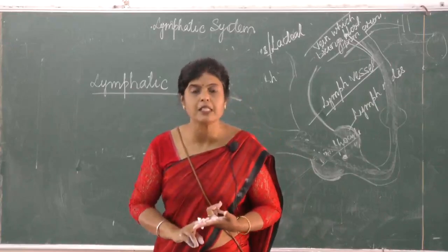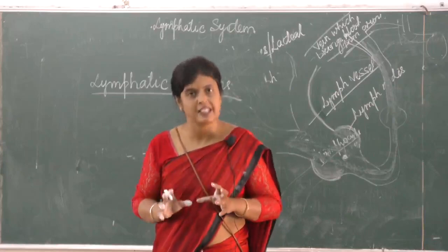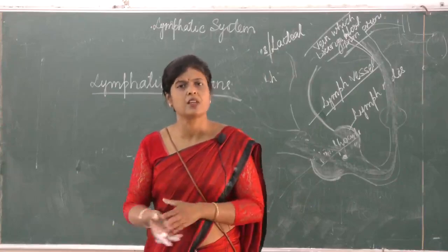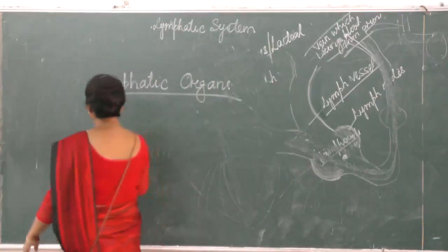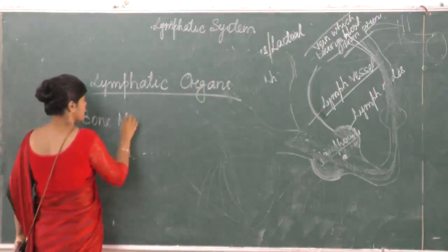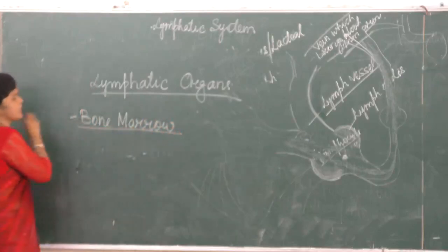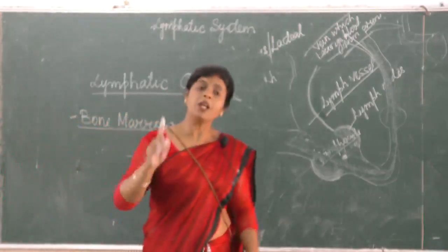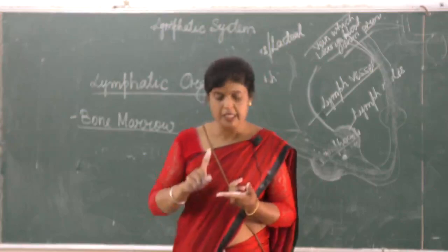What are they meant for? For the production and maturation of blood cells, one or more kinds of blood cells. Mainly we are concerned with WBCs here. So what are the lymphatic organs? First is bone marrow. Bone marrow is there because it is producing all kinds of blood cells: RBCs, all different kinds of WBCs, and platelets.